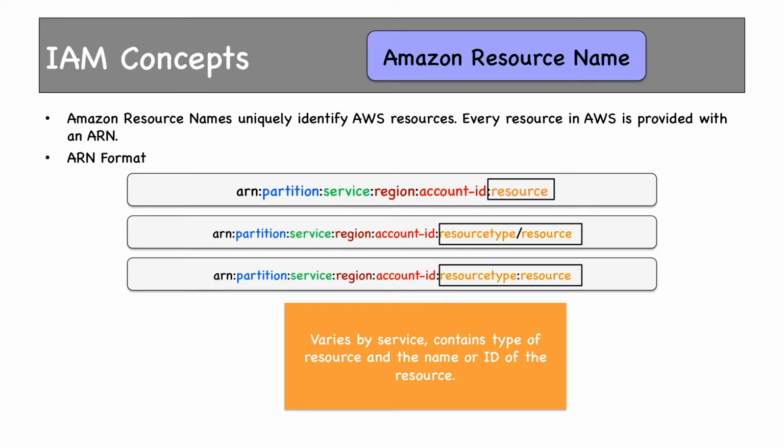Then we have resource: the resource type slash resource, or resource type colon resource. It varies by service and contains the type of resource and the name or ID of the resource. For example, in EC2 there are multiple resource types, right? We have instance, we have AMI, VPC is also a resource type in the EC2 service itself. Then we have key pairs, security groups, etc. All these are resource types, and resource is the ID which is generated by AWS, as we have seen in the description tab for all services we have seen so far.